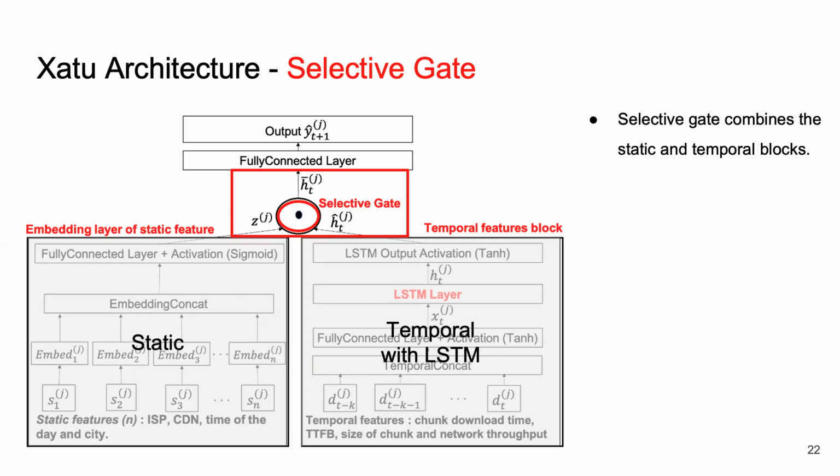This helps to control the output of the LSTM layer, and we can turn off the output depending on the static features using the gate mask. In this way, we can let the neural network know static features stay the same during the video sessions and also control the LSTM output based on distinct combinations of static features.